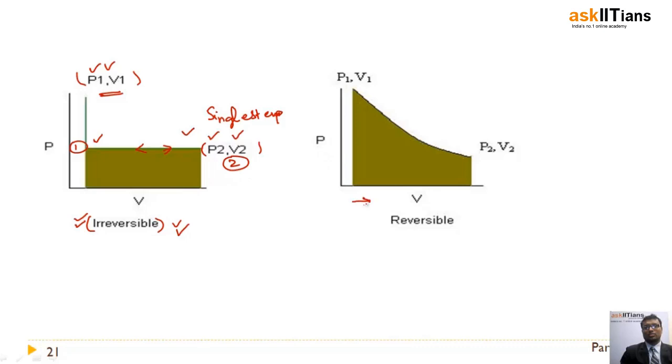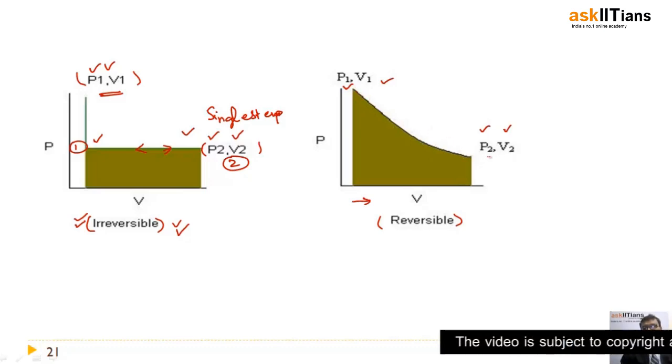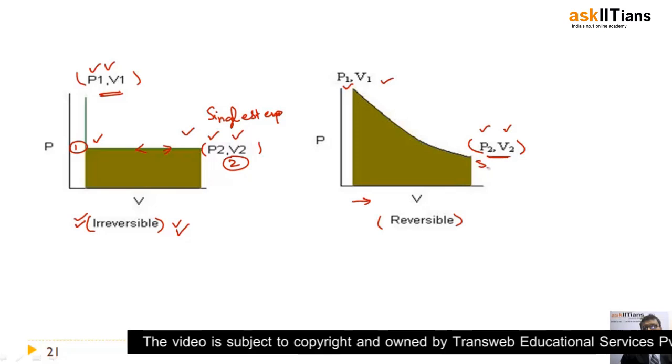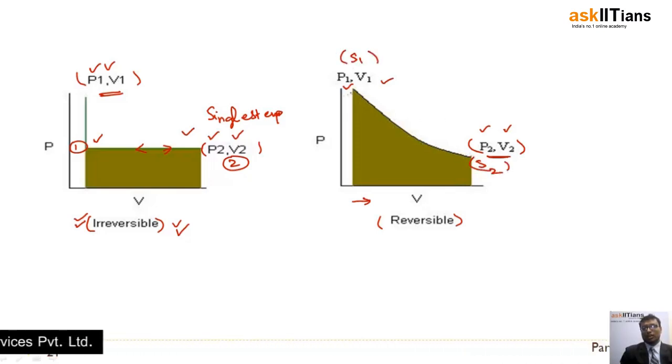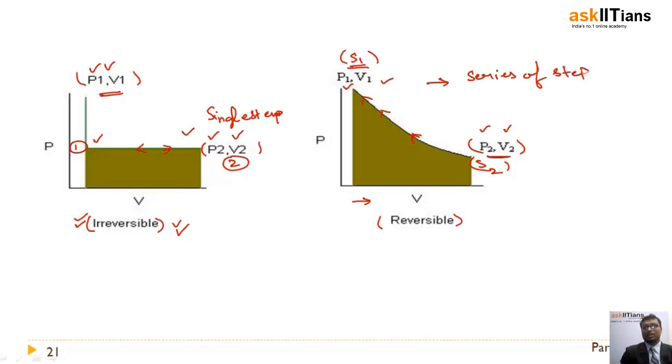And this is also a good example for a reversible process. Suppose the system is taken from P1 V1 to P2 V2. If I reach the stage P2 and V2, that is, stage S2, and the initial stage is S1, I can go back to my initial stage. That means the whole process can be reversed. But here it takes a series of steps. It won't take a single step, unlike an irreversible process. So such processes are called reversible processes.